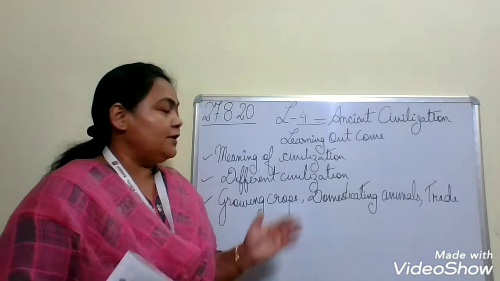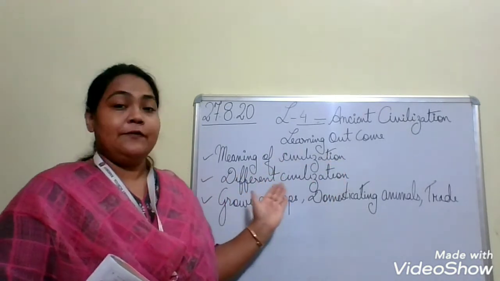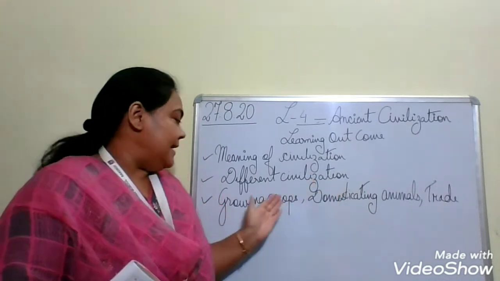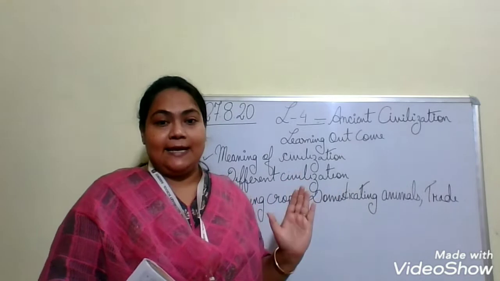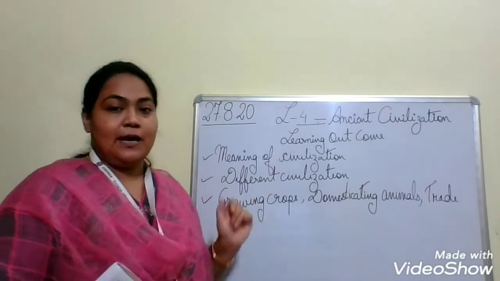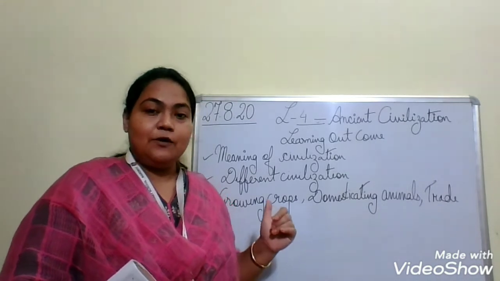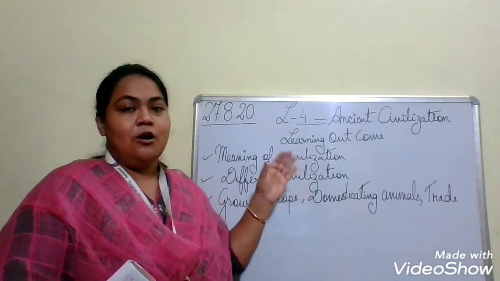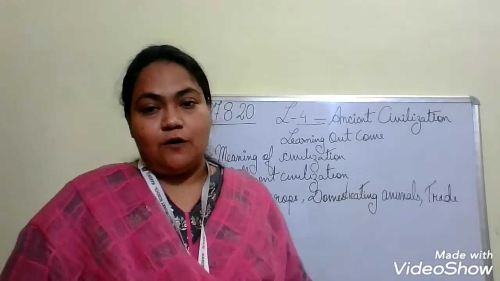So children, we have learned about the meaning of civilization. We have even learned about the different civilizations. Then we learned growing crops, domesticating animals and trade. These are the things we learned yesterday in our live class. Today we are going to have a brief discussion of it. So, moving to the meaning of civilization.